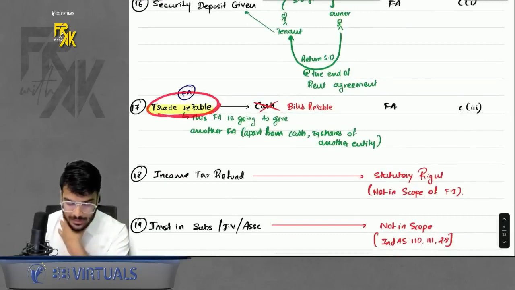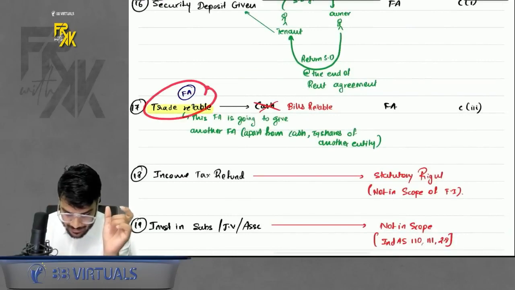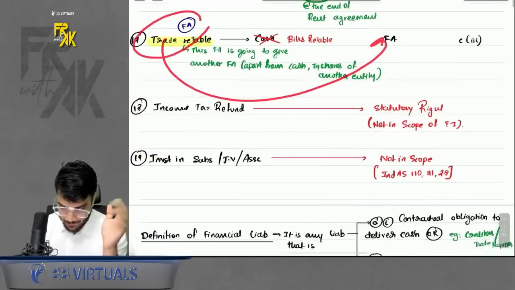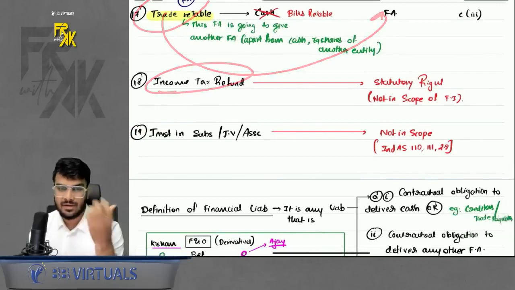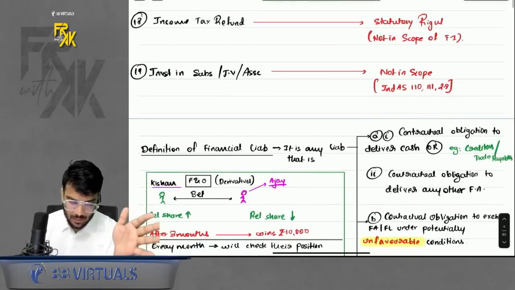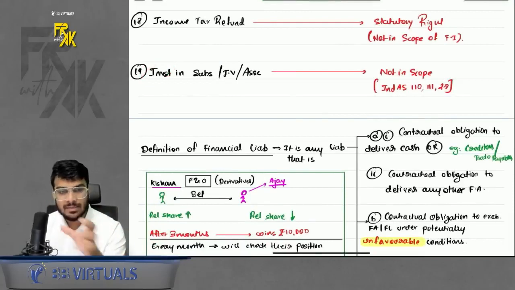Trade receivable, against which you are going to receive the bills receivable. One financial asset promising you another financial asset, so again this trade receivable will be a financial asset. What about income tax refund? Under income tax refund, you have a right to receive cash, but that right is not a contractual right. It is a statutory right, so it is not covered here. Apart from it, any investment in a subsidiary, joint venture or associate is covered under a separate Ind AS, not covered here. Do remember that part.